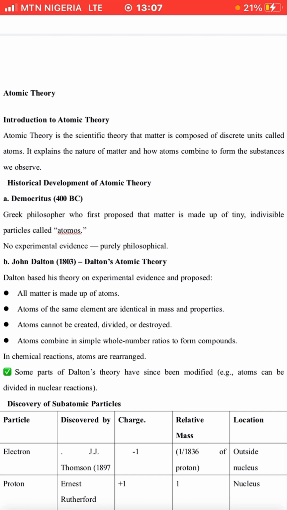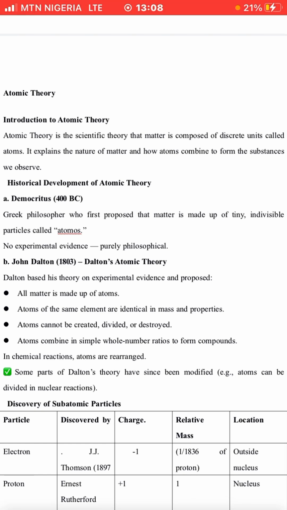And there's some historical development of atomic theory. There are scientists and philosophers that actually proposed and carried out several experiments on atoms. The first person we have is Democritus, that's 400 BC. He was a great philosopher. He was the first to propose that matter is made up of tiny, indivisible particles called atoms. There was no experimental evidence, it was purely philosophical.